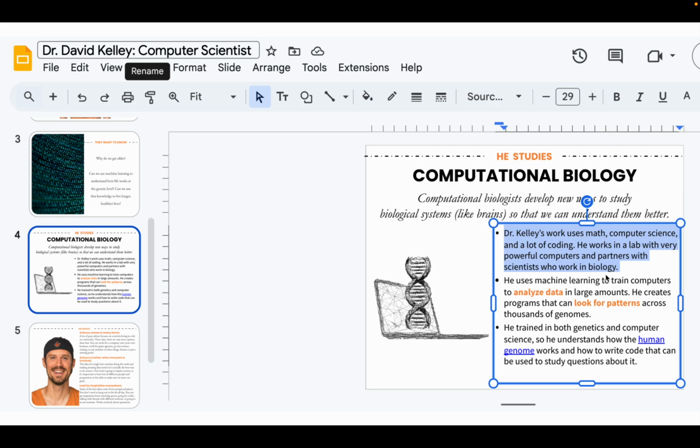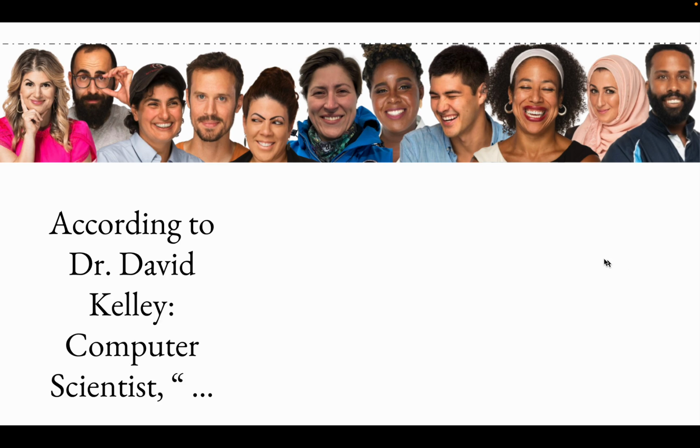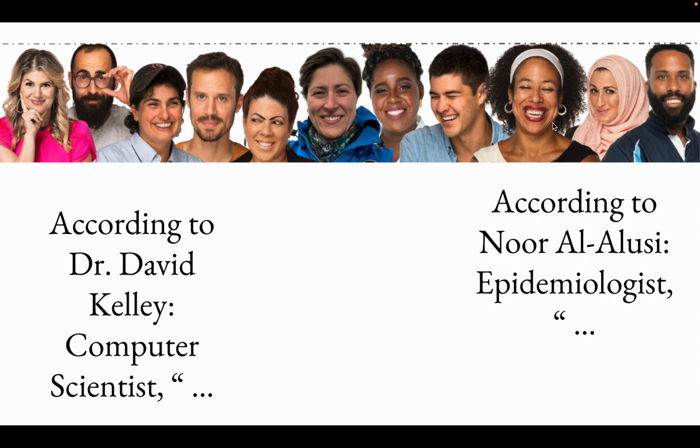He works in a lab with very powerful computers and partners with scientists who work in biology. And then I'm going to put it into a little part of my evidence. And then before it, I'm going to make sure it's in quotes, and I'm going to write, according to Dr. David Kelly, computer scientist. Or if I'm doing somebody else, I'd say, according to Noor El-Alousi, epidemiologist, and then quotation, and then I would copy and paste the text evidence quote.